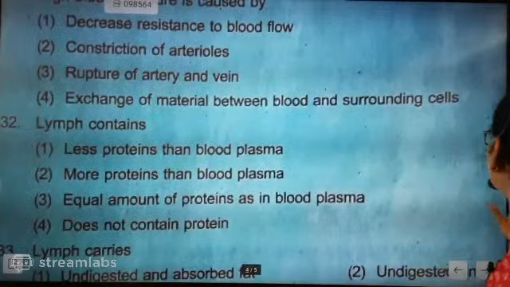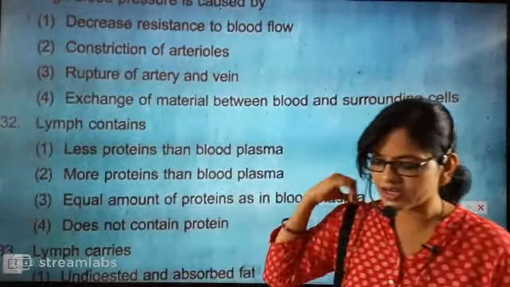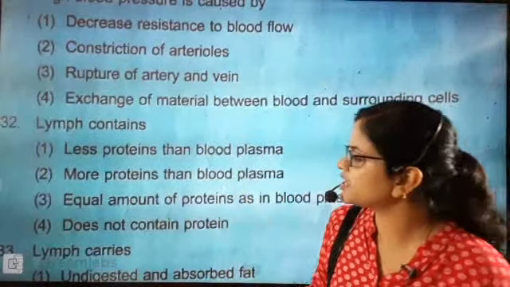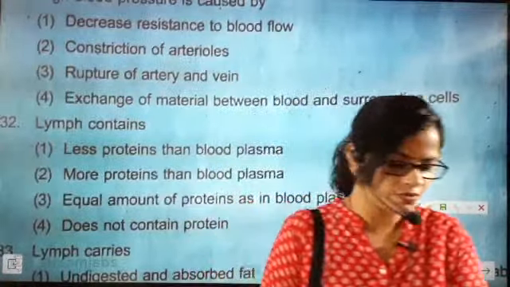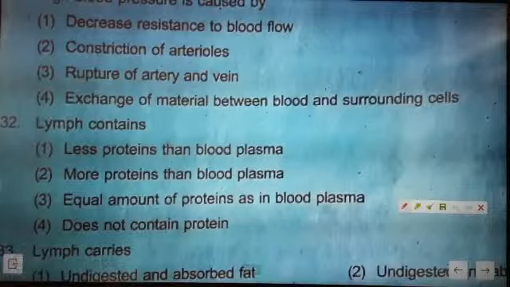Lymph contains what? It is exactly the best question to meet. What is lymph containing, beta? Come on, tell me the answer. At least 35 questions we must do today. It's not even 50 minutes, okay?